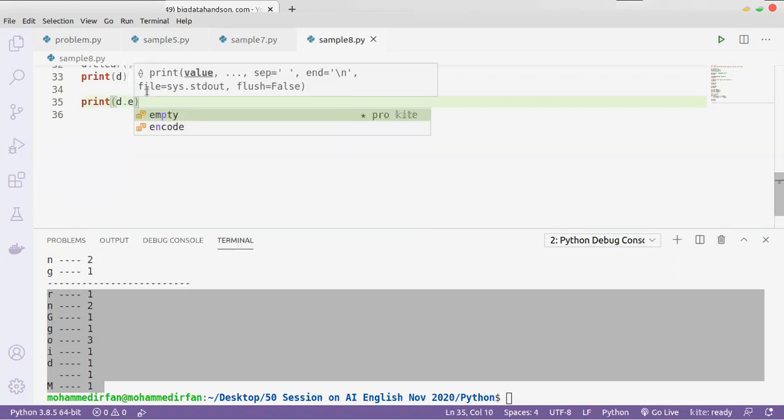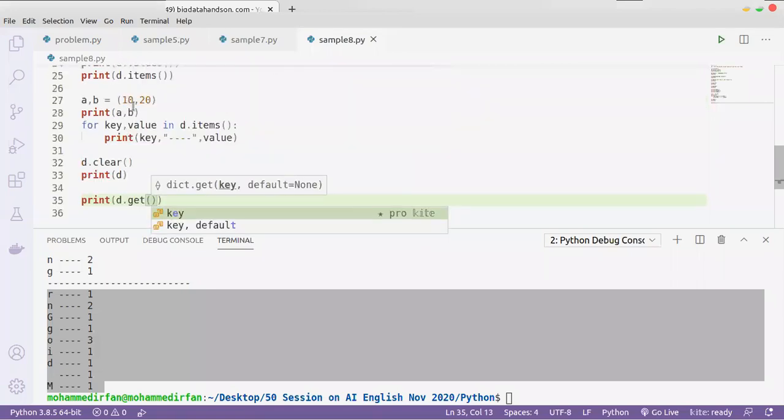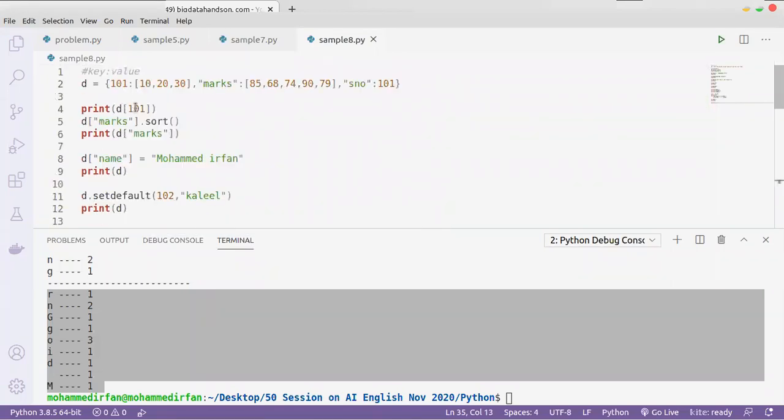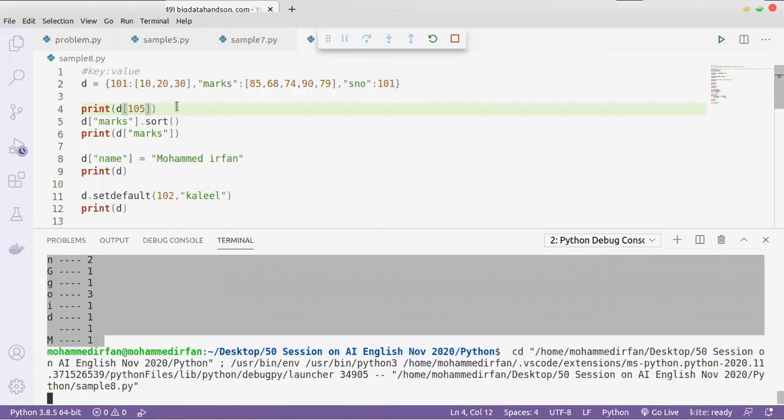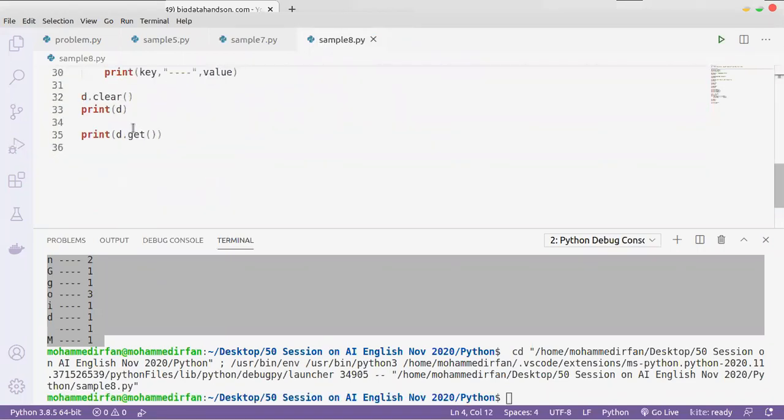We know that we can access the value using the key by this expression. What if the key doesn't exist in the dictionary? It will throw an error, this line, a key error. So to overcome this we have the function called the get function.